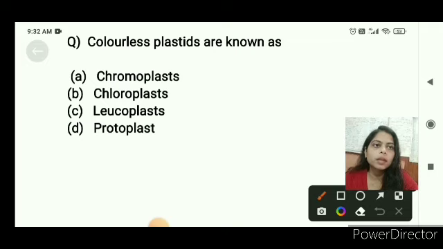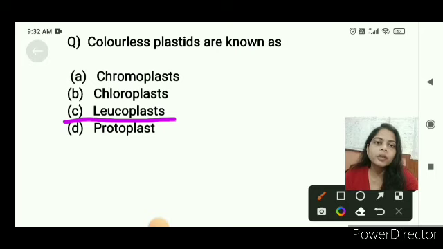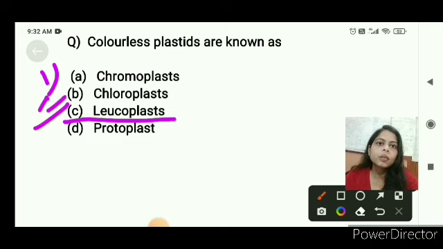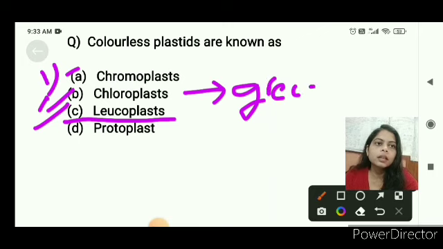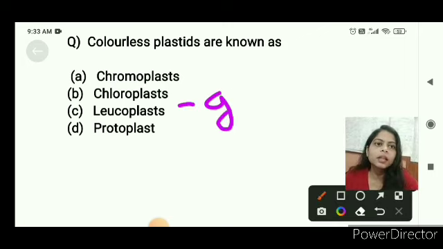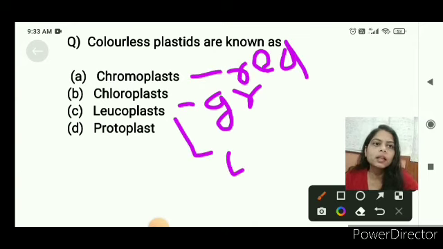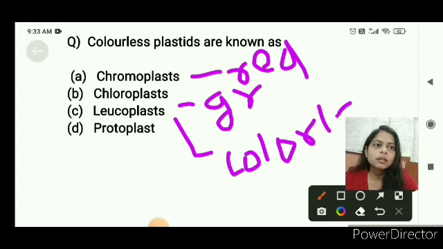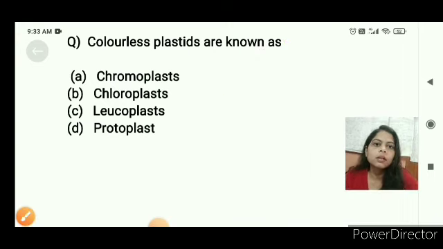Coming to the next question. Colorless plastid is known as leucoplast. There are three types of plastids: chromoplast, chloroplast and leucoplast. Chloroplast is green in color, chromoplast is red in color, and leucoplast is colorless. So the correct option is leucoplast.